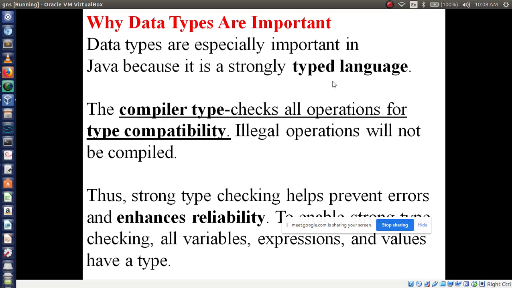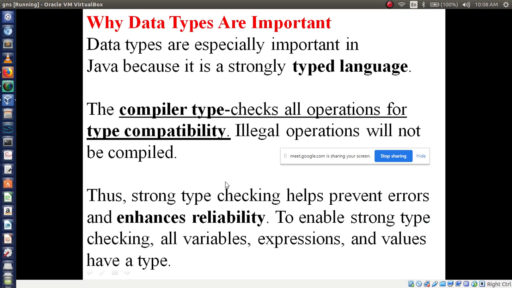Type means which data type. Compatibility means whether you are using integer numbers, floating point numbers or both, that it will check. That is what we call type compatibility. Then illegal operations will not be compiled.